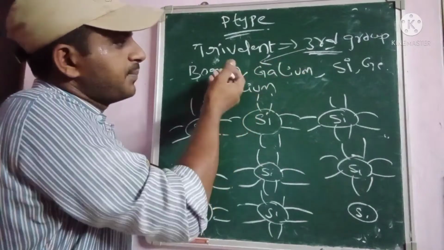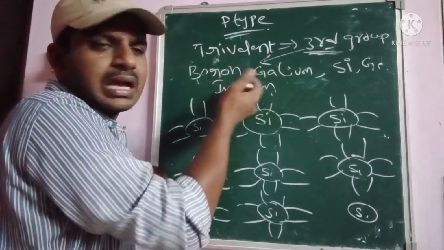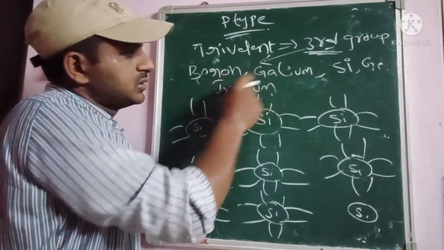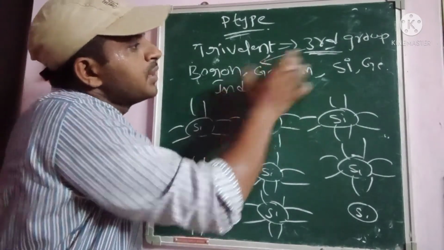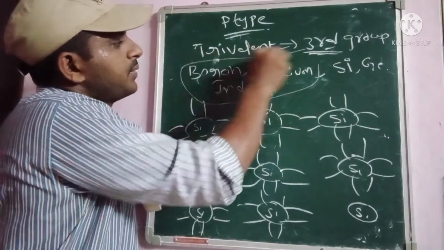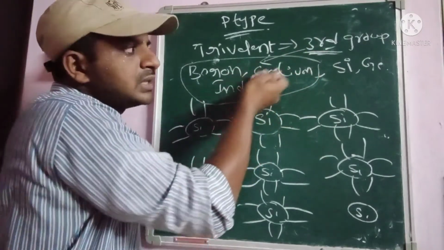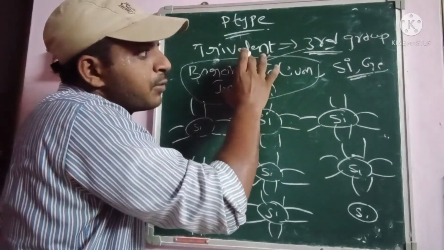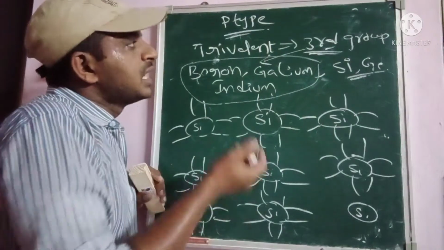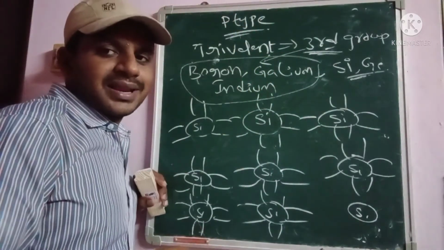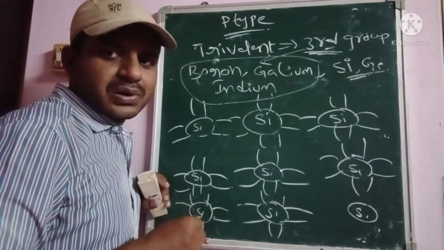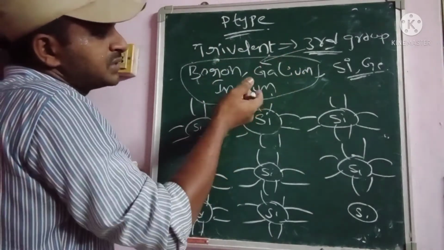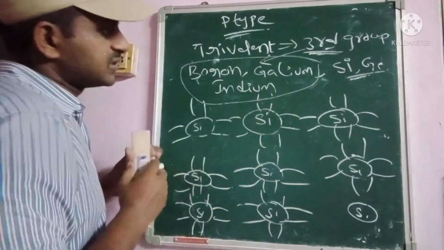In that, some of the examples are boron, gallium, indium. So these are the best examples for the third group of elements, means trivalent impurities. Whenever boron, gallium or indium, anyone is added to either silicon or germanium, which is a pure semiconductor, whenever trivalent impurities are added to the pure semiconductor, then only it is produced as a p-type semiconductor material. This is a very important concept. So now we are adding either boron or gallium or indium to the pure semiconductor material. Let us see what happened here.